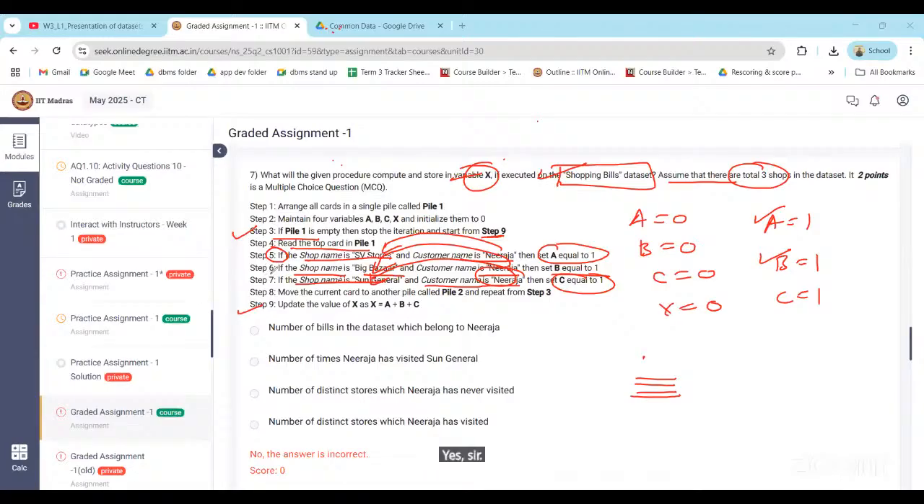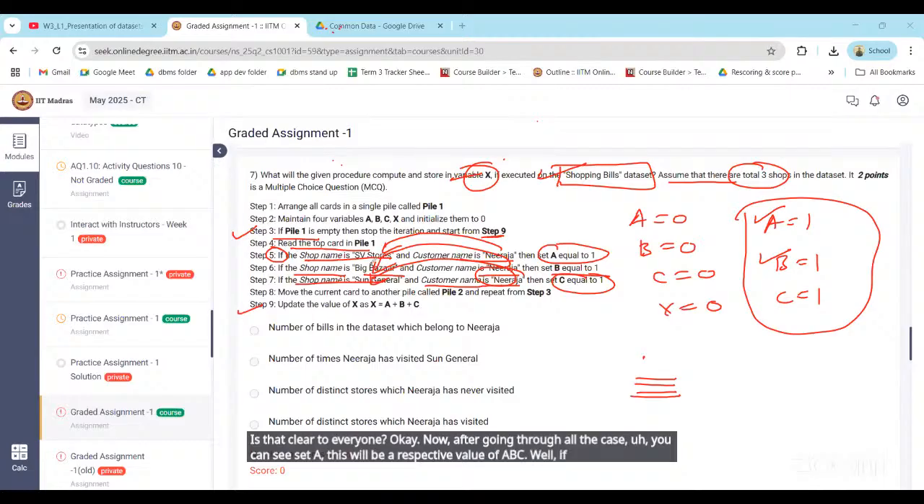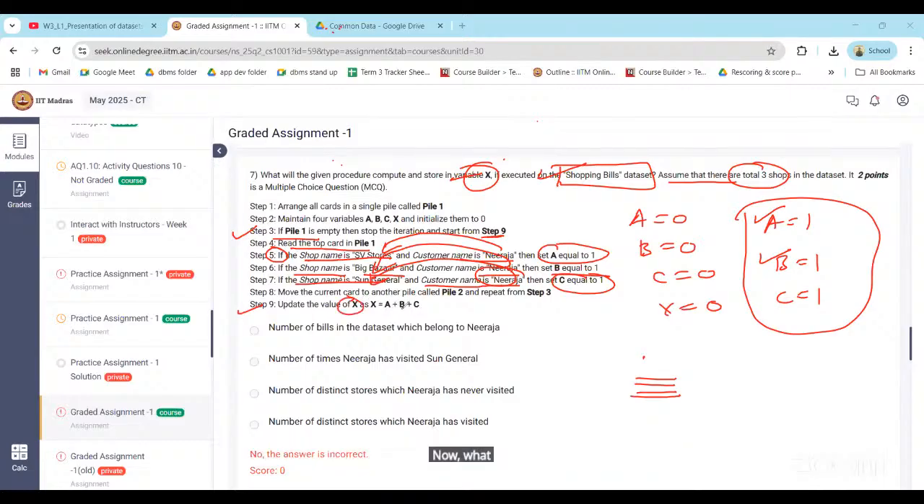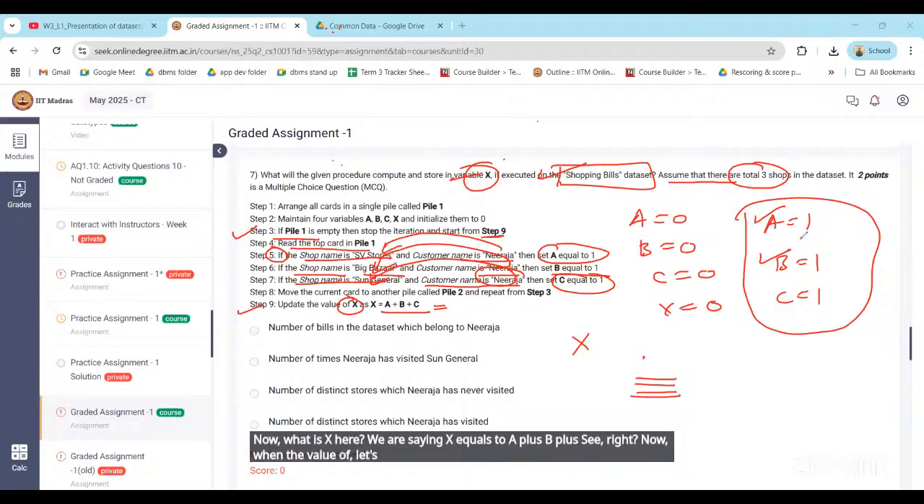Now, after going through all the cases, you can see set A, this will be the respective value of A, B, C when this condition is satisfied. Now, what is X here? We are saying X equals A plus B plus C, right? When the values of A, B, C are all 1, 1, 1, in that case X will be 3, right? 1 plus 1 plus 1.